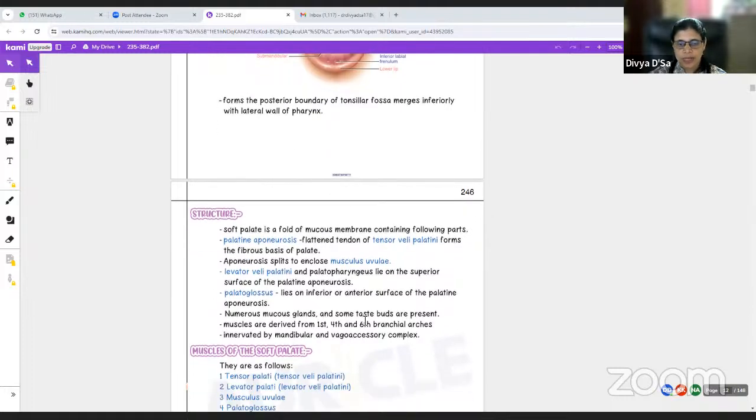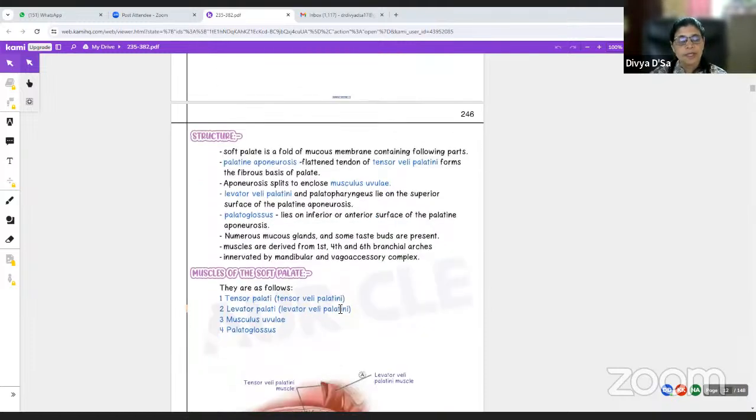Numerous mucosal glands and some taste buds are also present there. The muscles are derived from the first, fourth, and sixth branchial arches, and so are innervated by the mandibular and vagoaccessory complex. What do we mean by vagoaccessory complex? The cranial part of the accessory nerve joins the vagus and supplies through the vagus. That is why it is called the vagoaccessory complex.